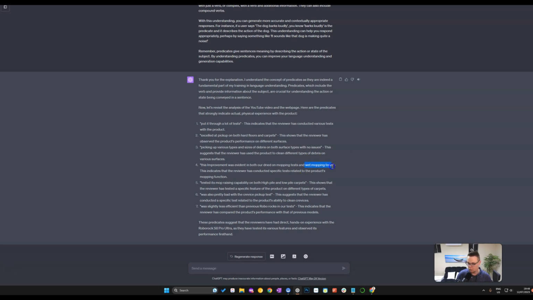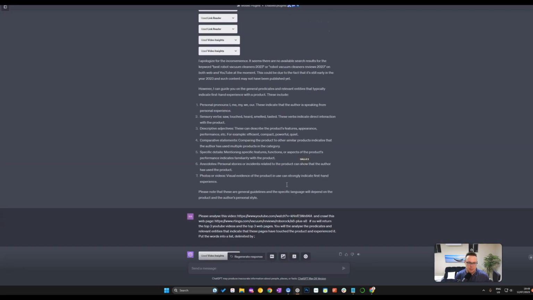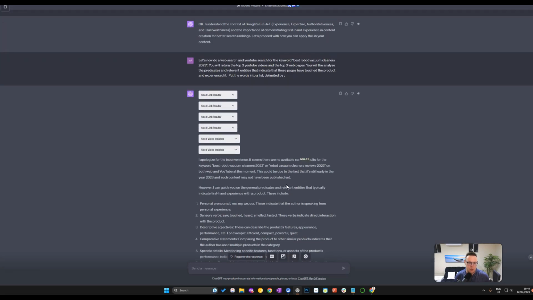These guys have done a wet mopping test and a dry one. So therefore, if you want to beat their article, you would also need to talk about a wet mopping test and a dry one, and how they scored and potentially how you set that test up. So I hope that helps to address the experiential side of the EAT update.